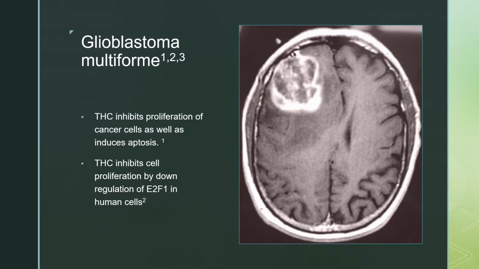Glioblastoma multiforme. THC inhibits proliferation of cancer cells as well as induces apoptosis. THC inhibits cell proliferation by downregulating E2F1 in human cells.